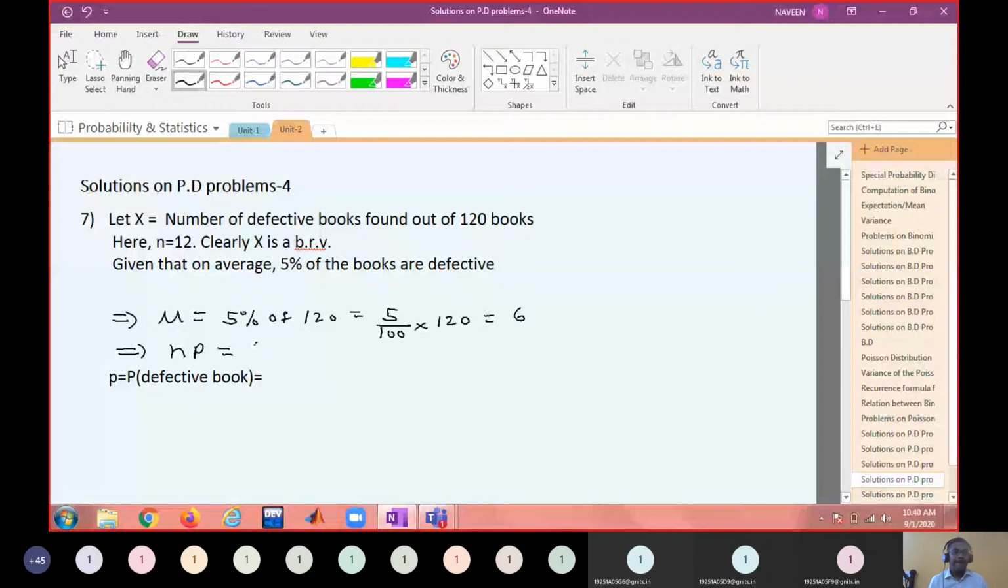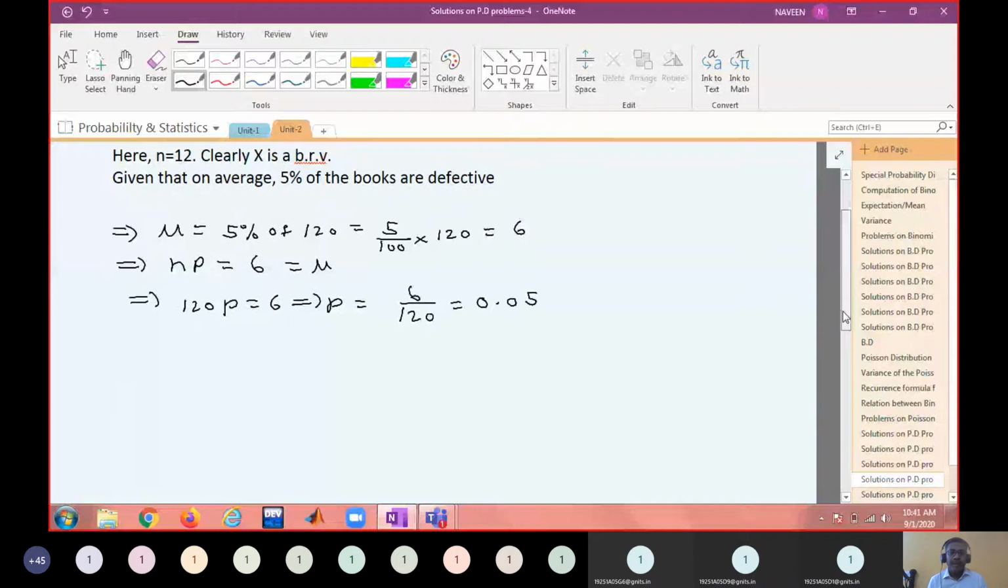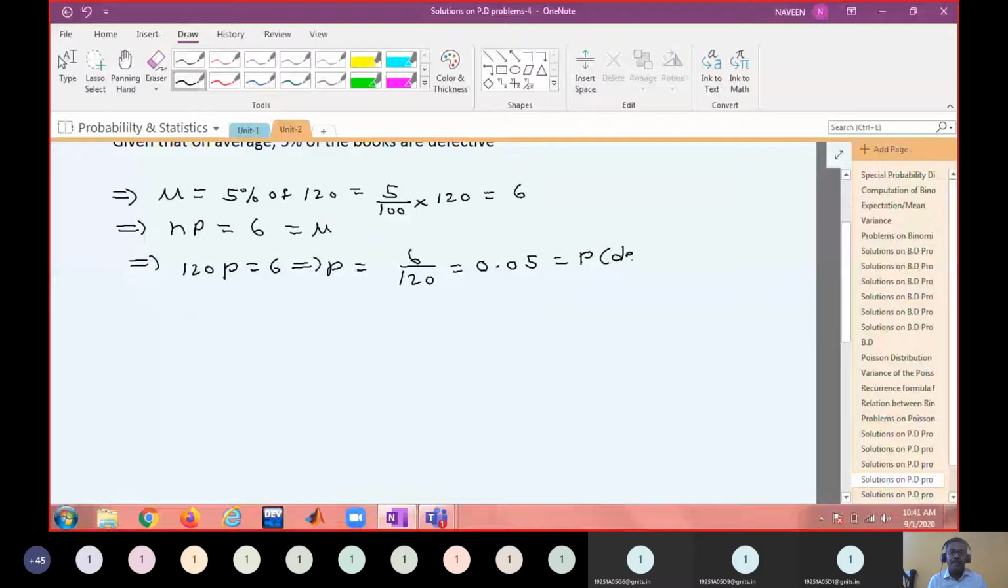Is it okay? So when NP equal to 6, and you know what the n value is: 120 into P is equal to 6. Therefore, P equal to 6 by 120, which is 0.05. So what do you mean by P? Probability of success. That means the probability of a defective book. Now you can see the probability is very, very less, and the number of trials is more.